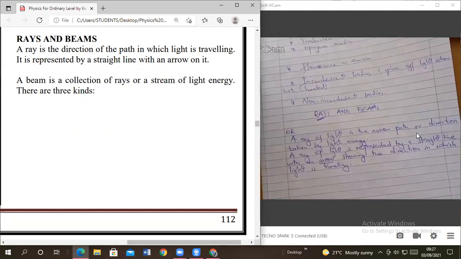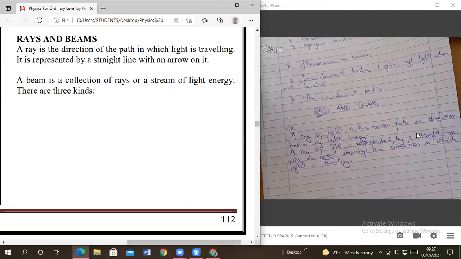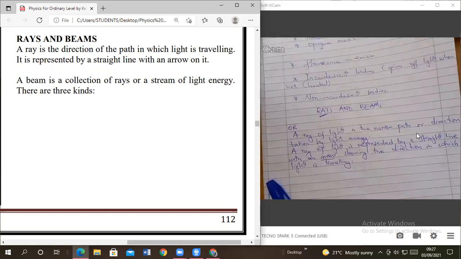Are we together, members? Yes. So it is represented by a straight line with an arrow on it. The arrow represents the direction in which light is traveling.